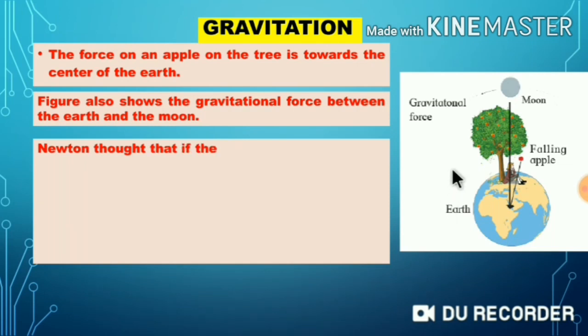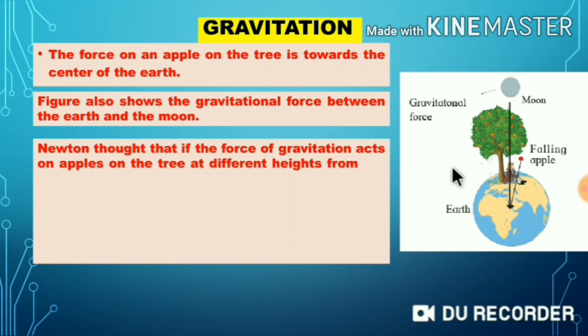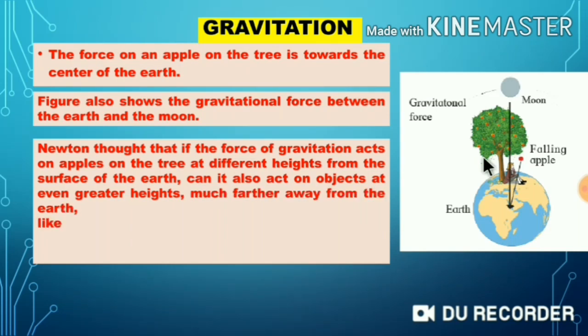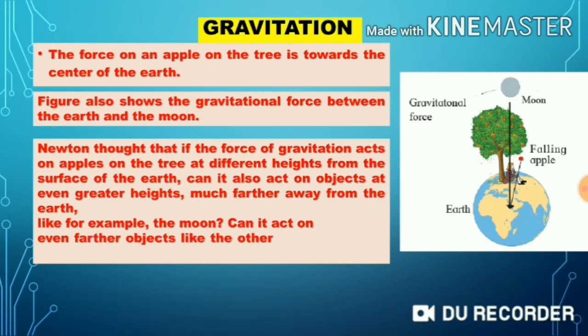So Newton thought that if the force of gravitation acts on an apple on the tree at a different height from the surface of the earth, can it also act on objects at even greater height, much farther away from the earth? Like, for example, the moon. Can it act on even farther objects like the other planets and the sun?